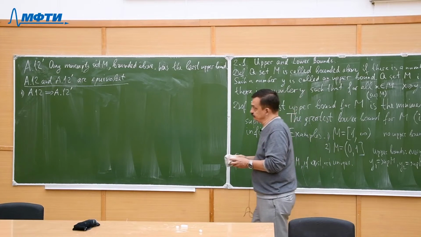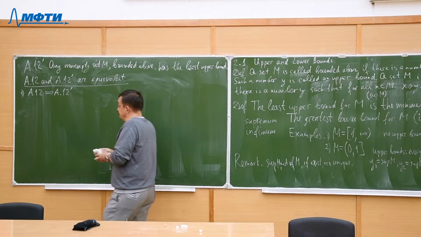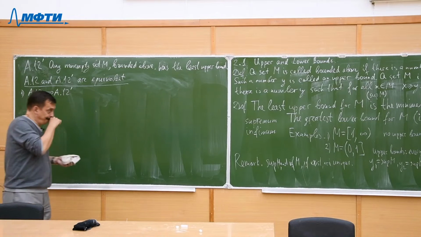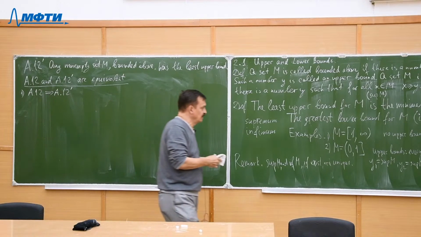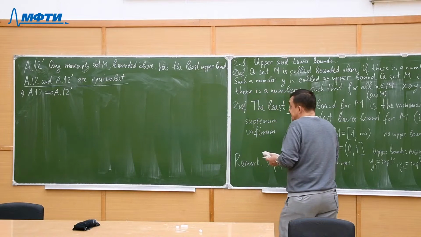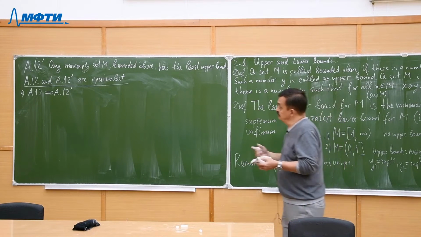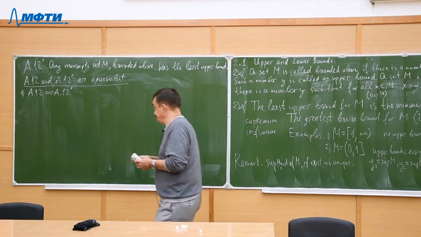So, we suppose that A12 is valid, the completeness axiom as it was given in the first lecture.